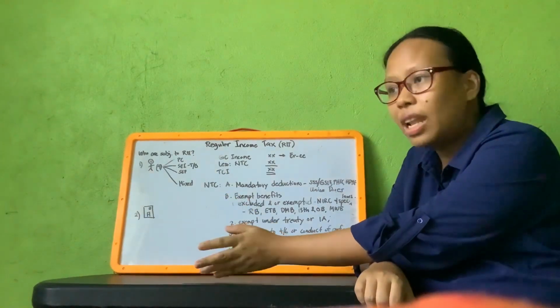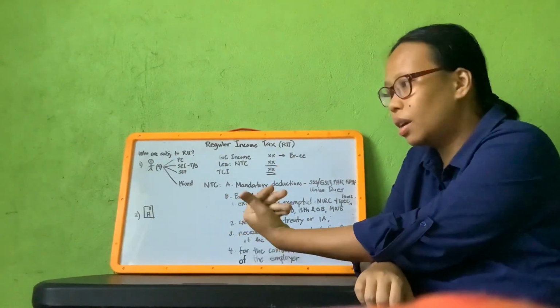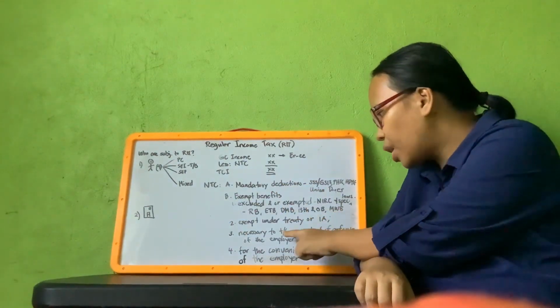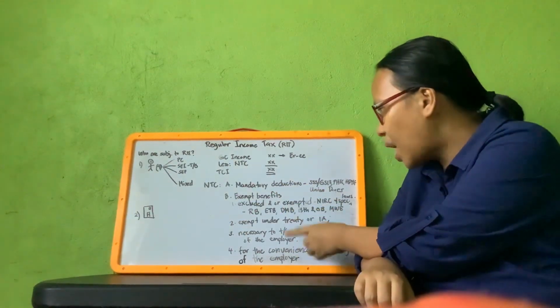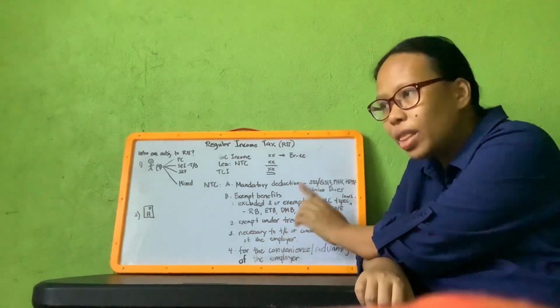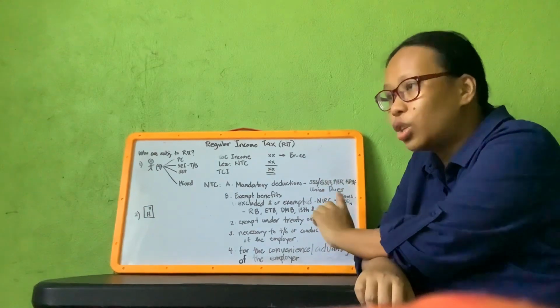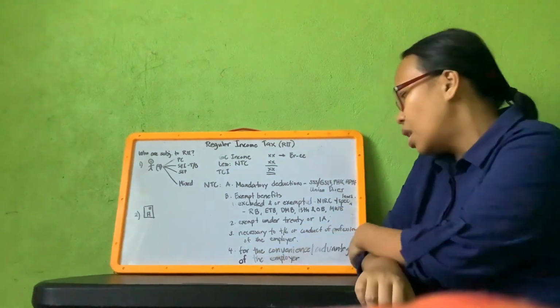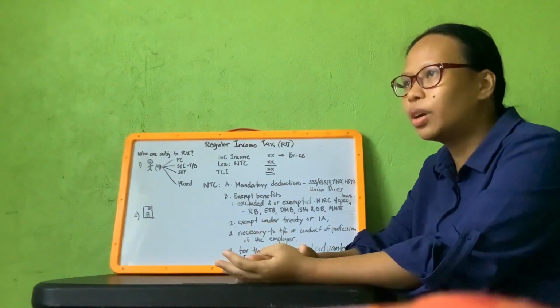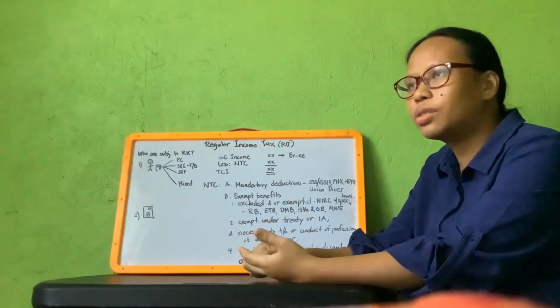Their salary or their benefits as an employee is non-taxable. Third, we also have benefits necessary to the trade or business or in the conduct of the profession of the employer. An example would be car allowance for on-call medical doctors.